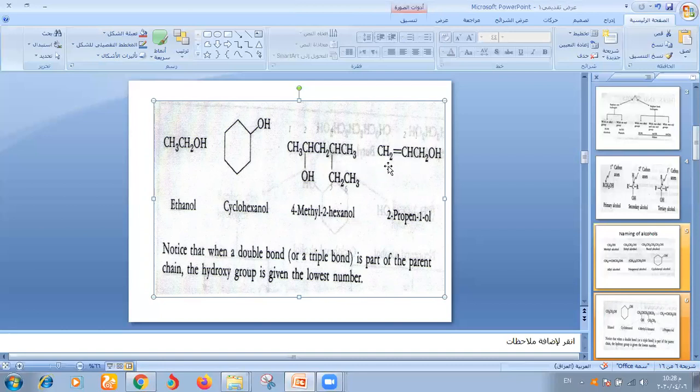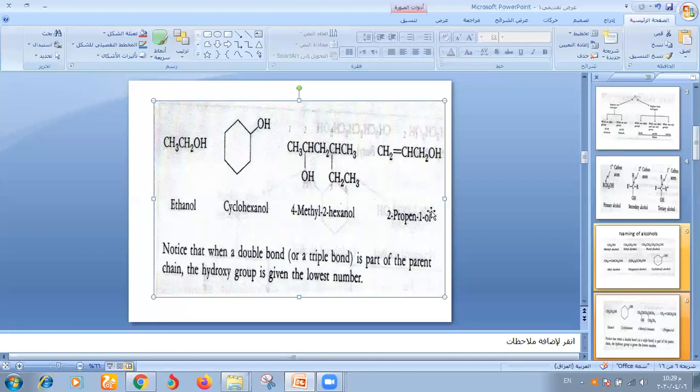This example is an alcohol with a double bond. The double bond is named propene, but OH takes the number 1. The number of the double bond is 2, so it is 2-propen-1-ol.